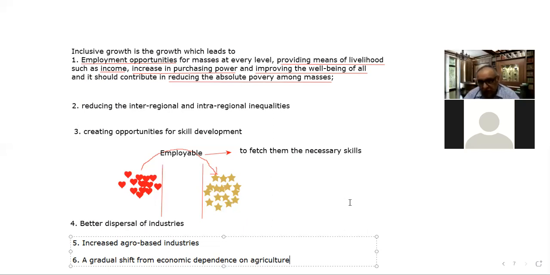The poor cannot afford the heavy cost of getting treatment in, let's suppose, the Fortis hospital, or some other hospitals run by corporates in our country. That is very costly. Moreover, the health facilities are not sufficient in our country, particularly in the tertiary sector.